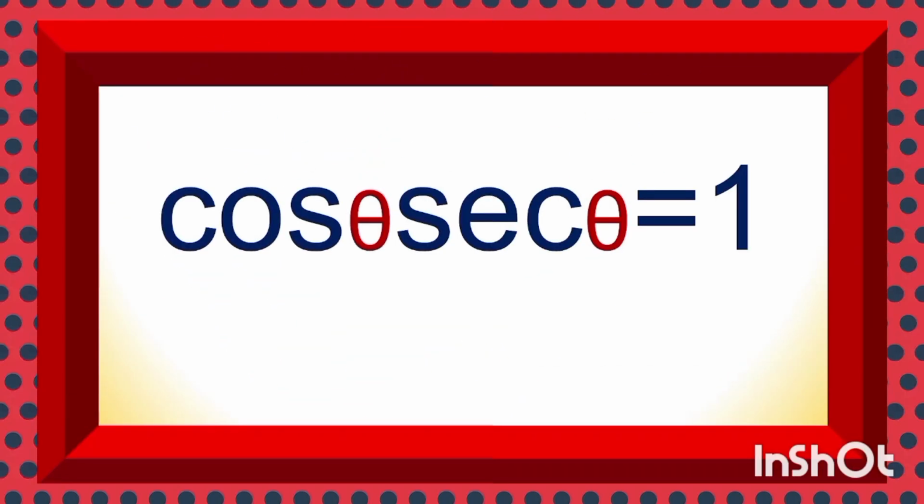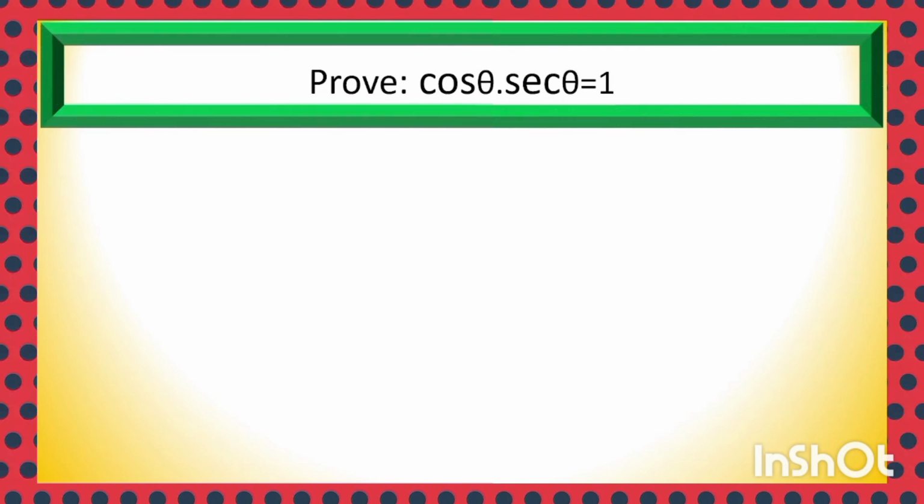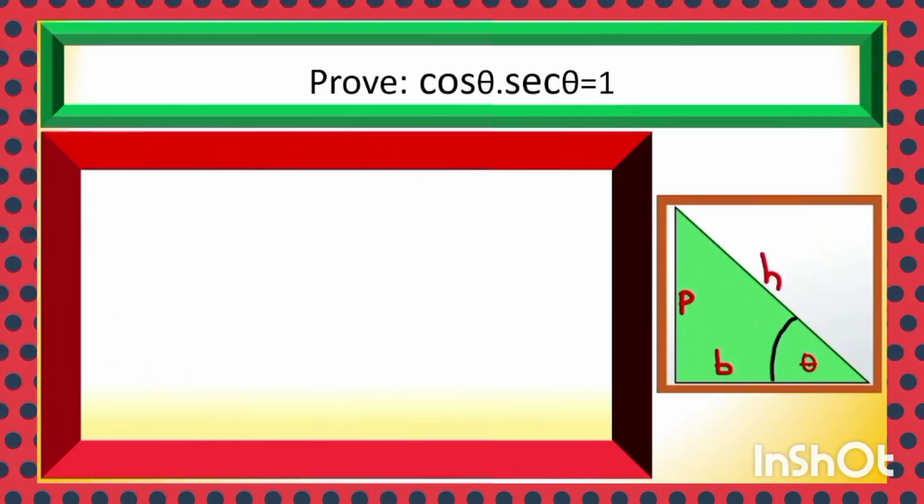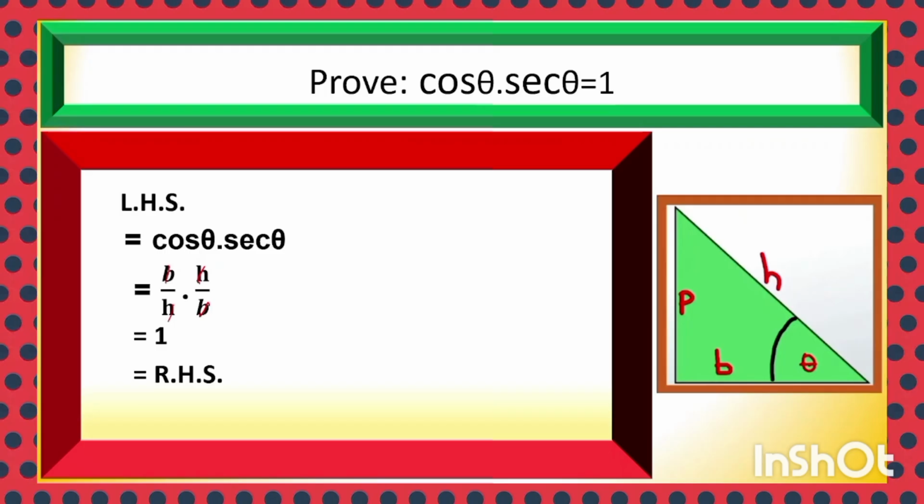Cos theta into sec theta is equal to 1. The product of cos theta and sec theta is equal to 1. Cos theta into sec theta: we know cos theta is B by H, sec theta is H by B. So by putting the values, we get the product 1. Thus cos theta into sec theta is equal to 1.